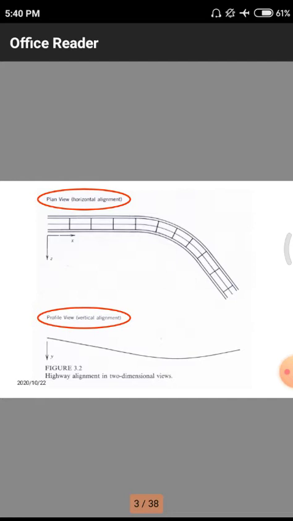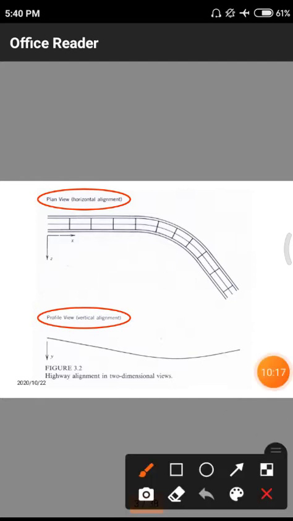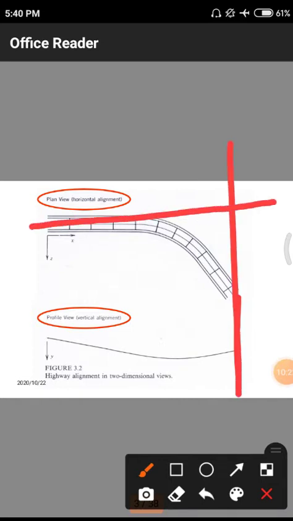It is a simple plan for a normal road which has horizontal alignment and vertical alignment. Horizontal alignment means the road changes its direction with respect to another road, so there is some circular curve like this. Here we have a road, and here we have a road, and these two roads are connected with the help of this arc-like structure.